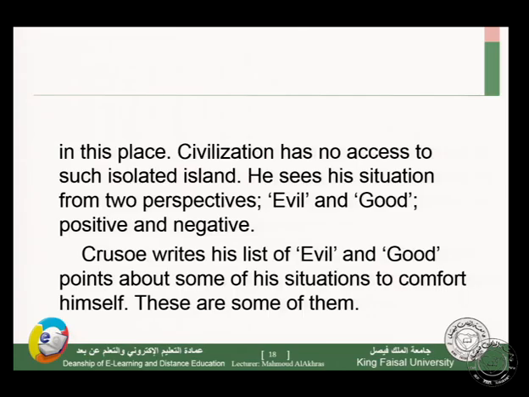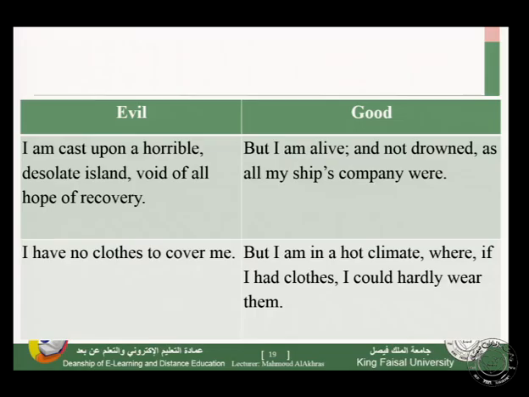Now let's go over these situations together. Let's see the evil first and then the good about each situation. The first situation, he writes, I am cast upon a horrible, desolate island, void of all hope of recovery. He is isolated and alone now. This is evil.